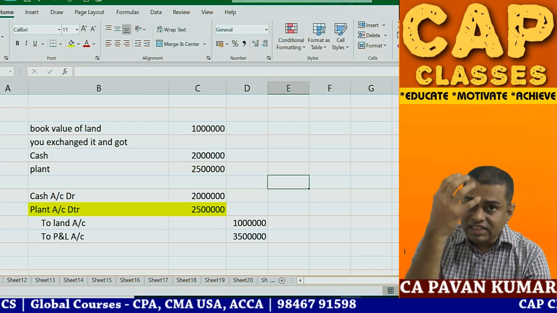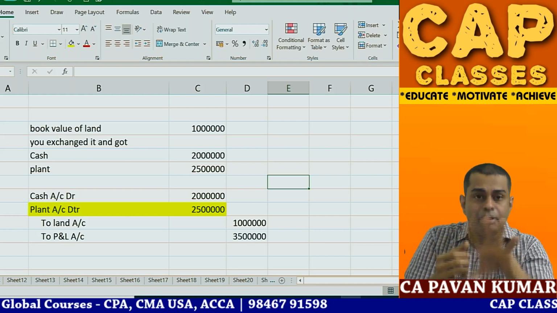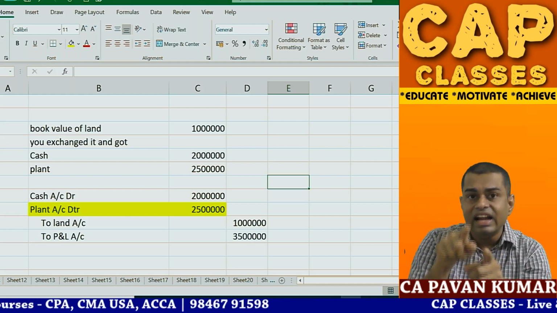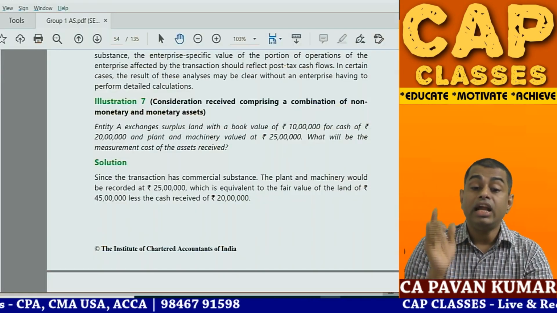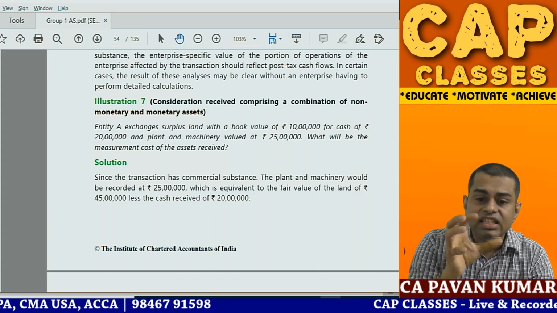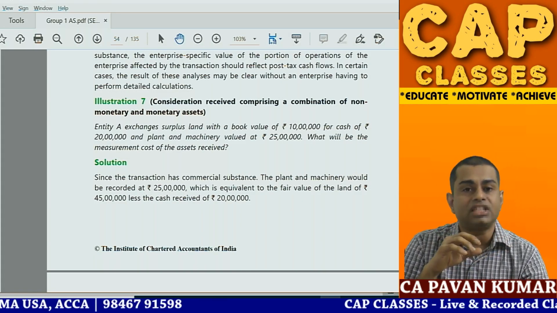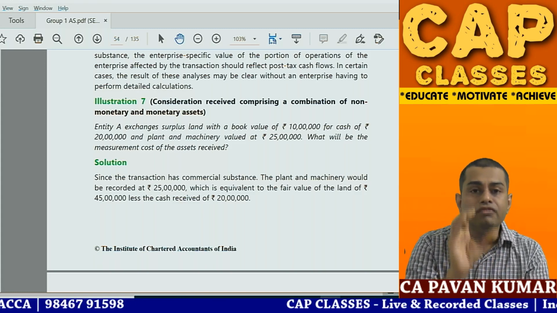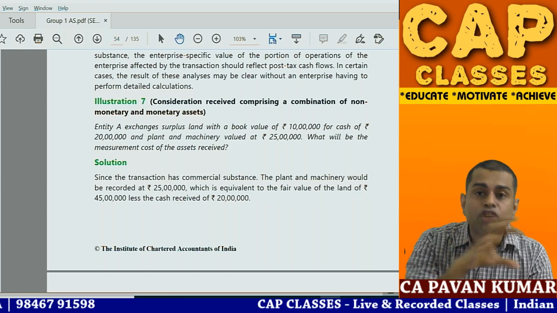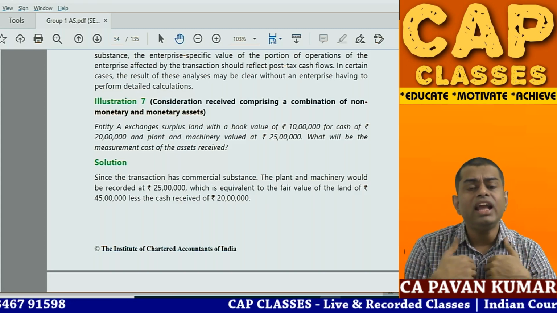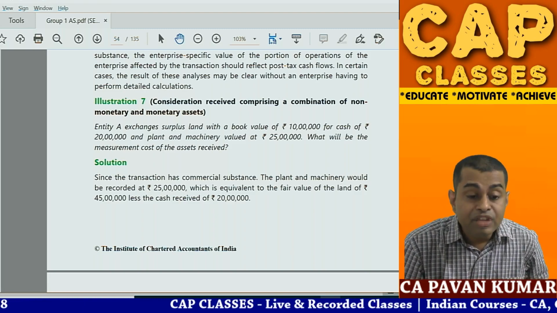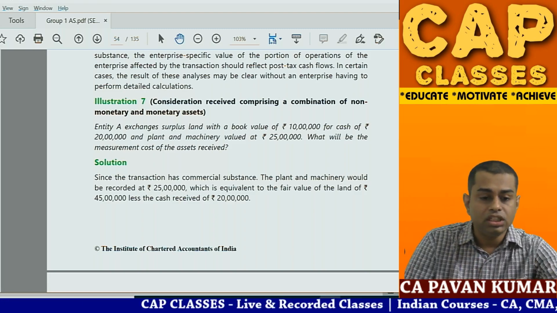If it is exchange of assets with commercial substance, you need to pass the journal entry like this. Whatever the asset that is coming, fair value of the asset received, debit. Whatever the asset that is gone, book value of the asset gone, credit. Balance goes to P&L. If there is any exchange of assets without commercial substance, you will not recognize profits or losses. You will write the transactions at book values only. Why? Because it is only exchange of asset without commercial substance. So look at problem number 7.